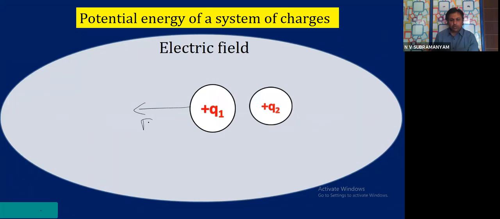Already there is repulsion, no? They are trying to repel each other, but I am trying to bring them closer. If I am trying to bring them closer against the repulsion, I have to do some work. Yes or not? That work will be stored as energy.